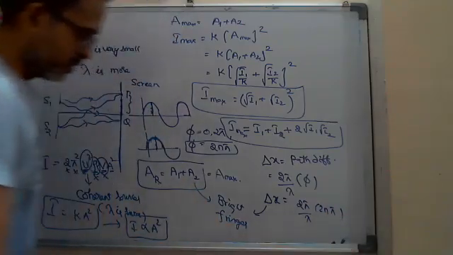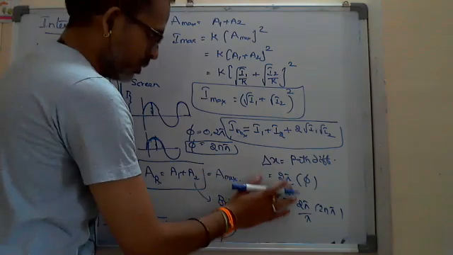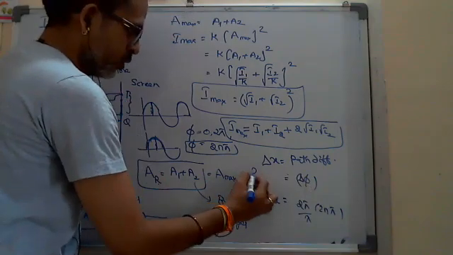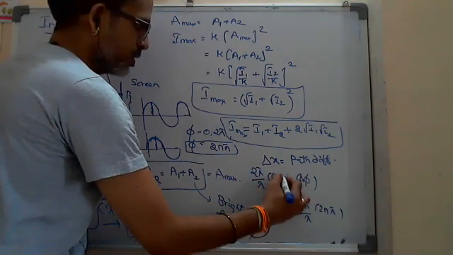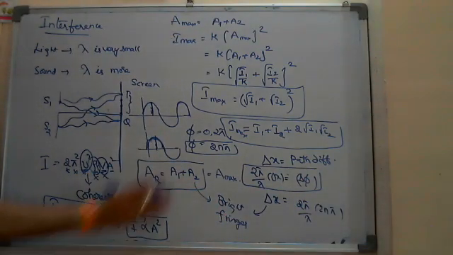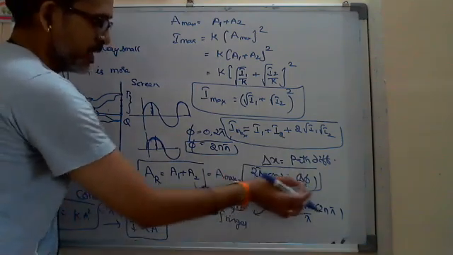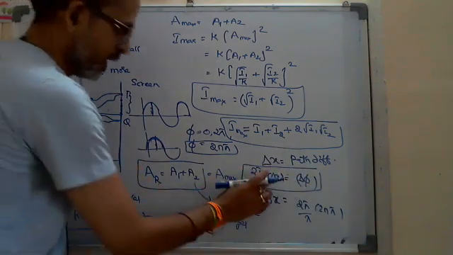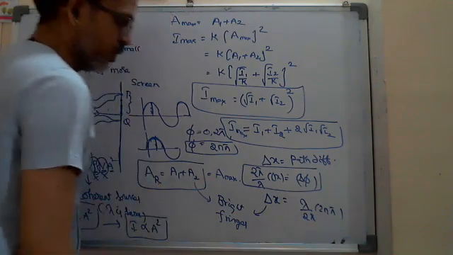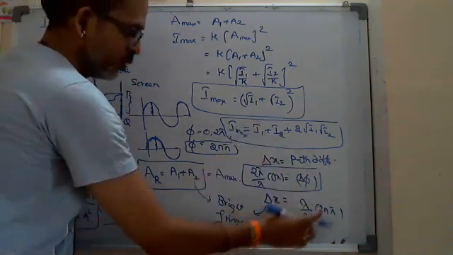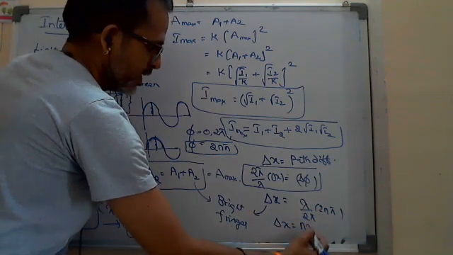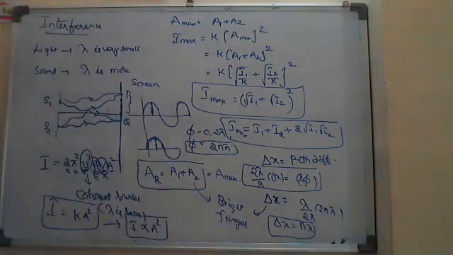Sorry, it's my mistake. The phase difference delta phi is equal to 2 pi by lambda into delta x. So delta x is equal to lambda by 2 pi into 2n pi, taking this term to the other side. Here 2 pi gets cancelled. Delta x is equal to n lambda. It is the condition for maximum.